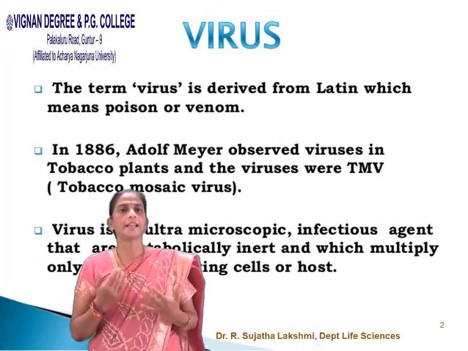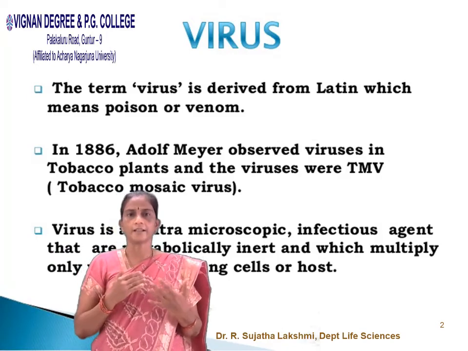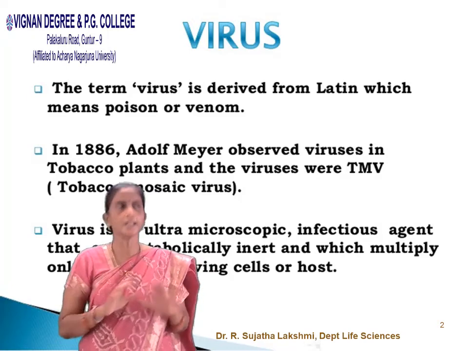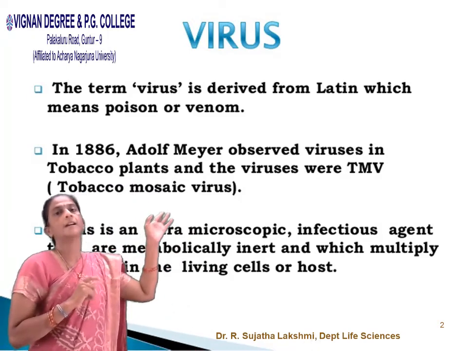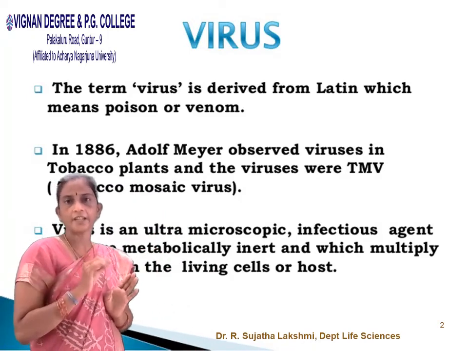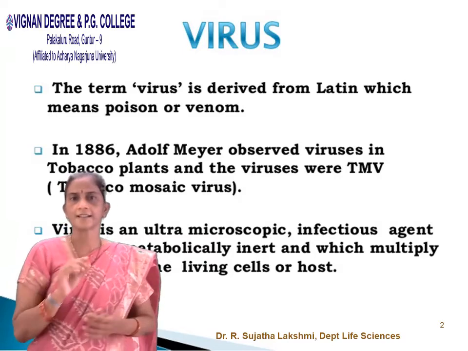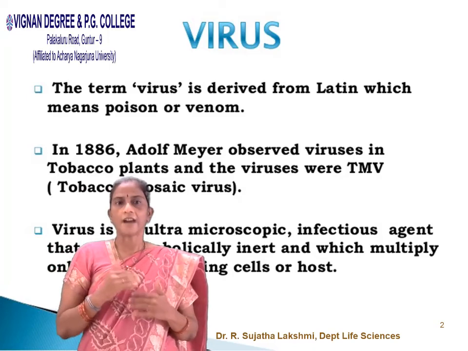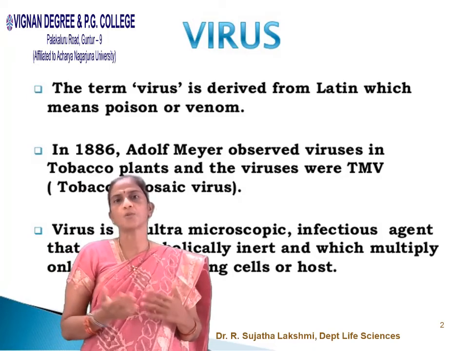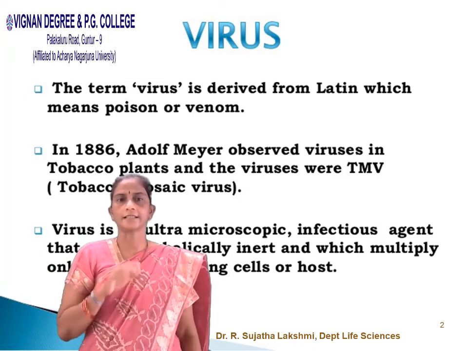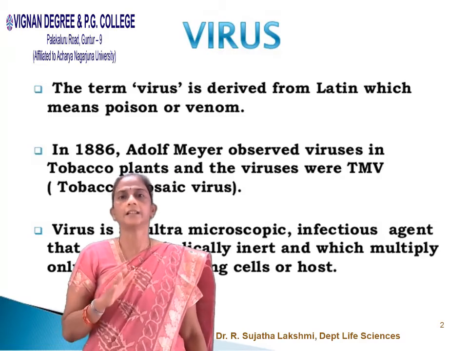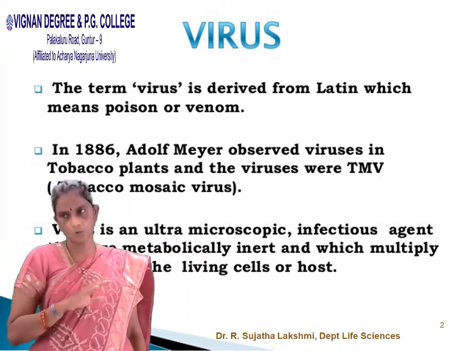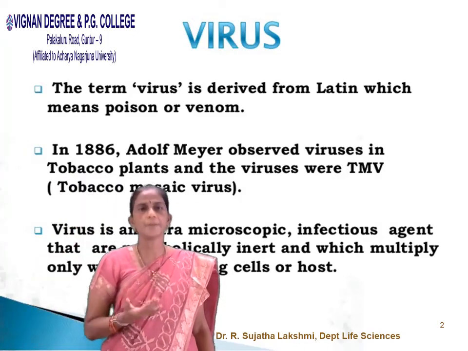In 1886, Adolf Mayer was the scientist who first observed a virus in tobacco mosaic plants. So the TMV, tobacco mosaic virus, is the first virus that was discovered. A virus is an ultramicroscopic infectious agent that is metabolically inert and multiplies only within a living host. They don't have any machinery.